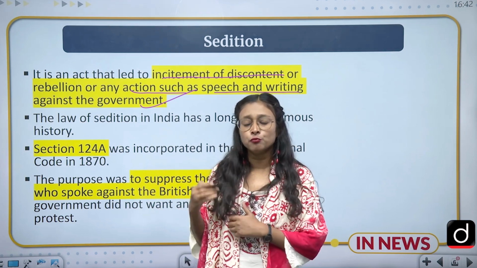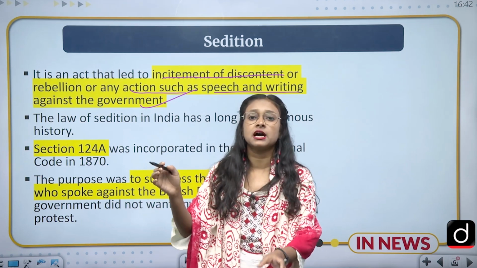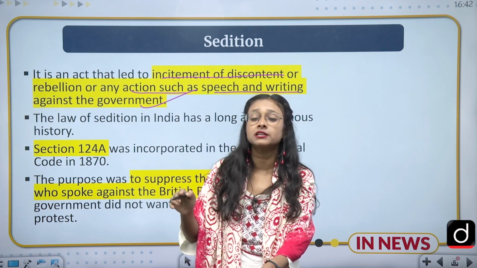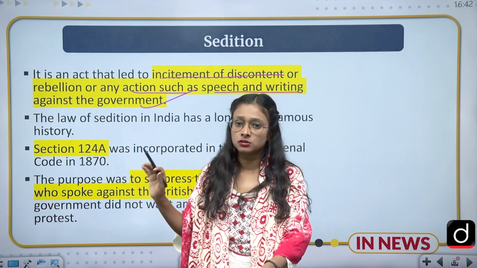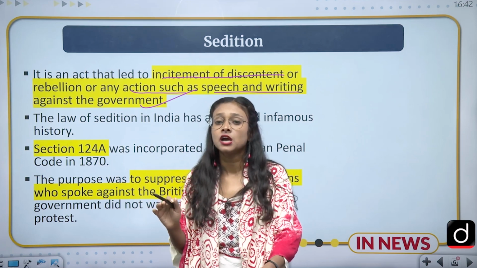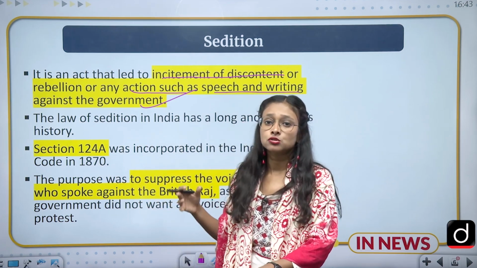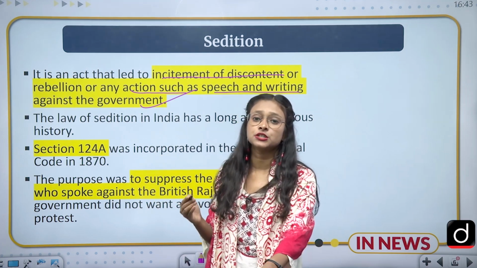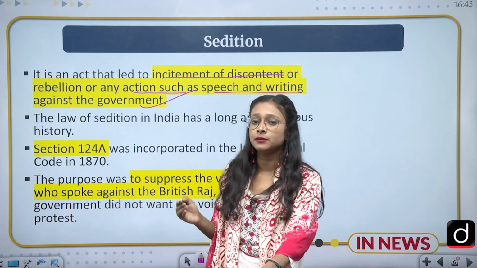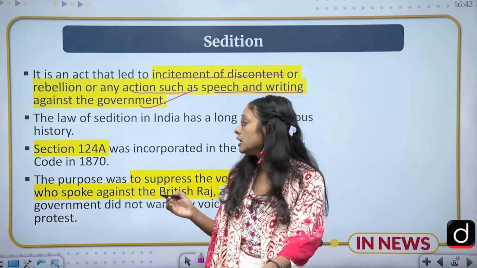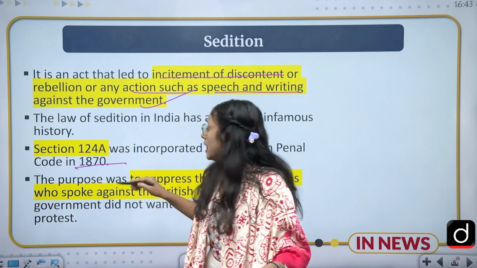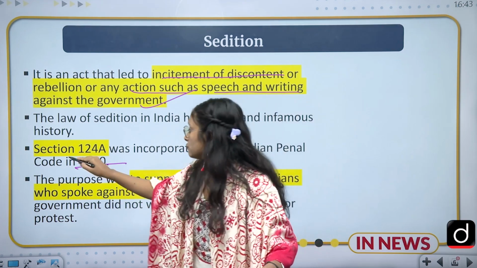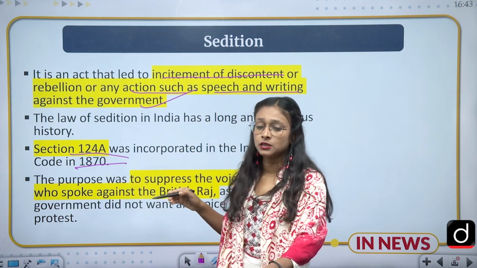And against whom should all these actions be targeted? So these actions should be targeted against the government. So this is the brief definition of sedition. And what is the history of sedition? So the history of sedition is long, and it can be traced from the colonial times. So the first time it was incorporated in India was in 1870, under section 124A of the Indian Penal Code, which is